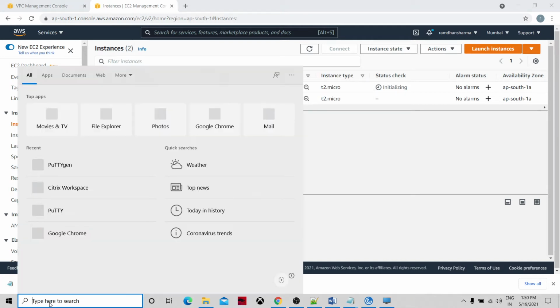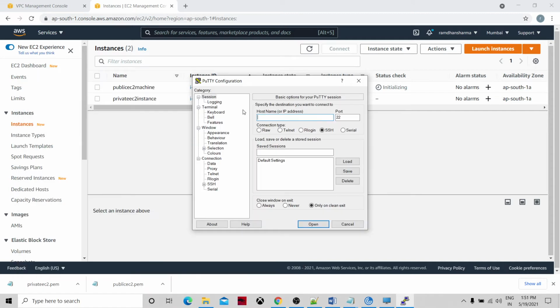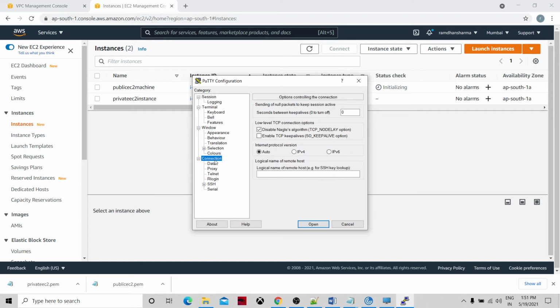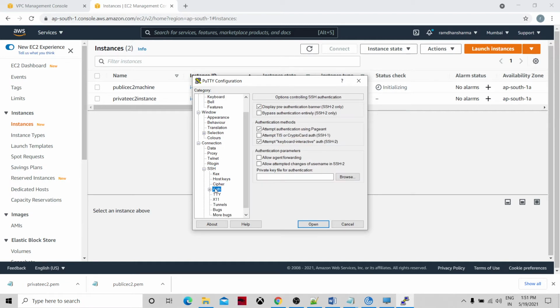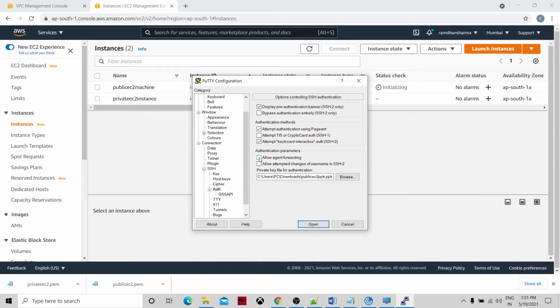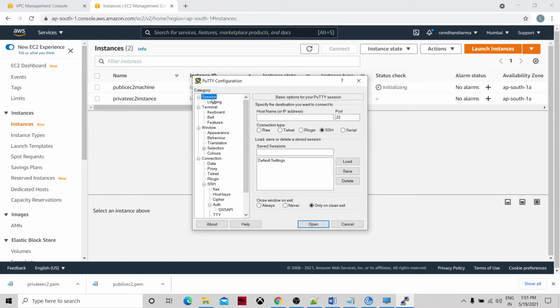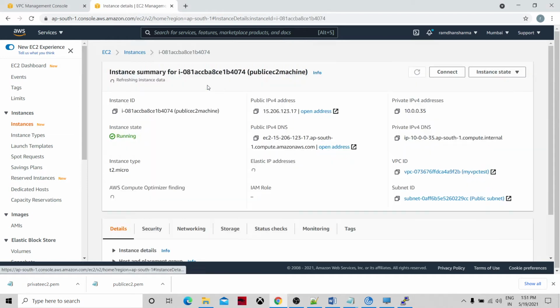So let's log into the machine using PuTTY. Okay, let's go ahead and create the connection. So I have to authorize it first. Okay, well, to get the authorization, I need the PPK key and I need to allow agent forwarding. Okay, now go to the session and I would need the public address.